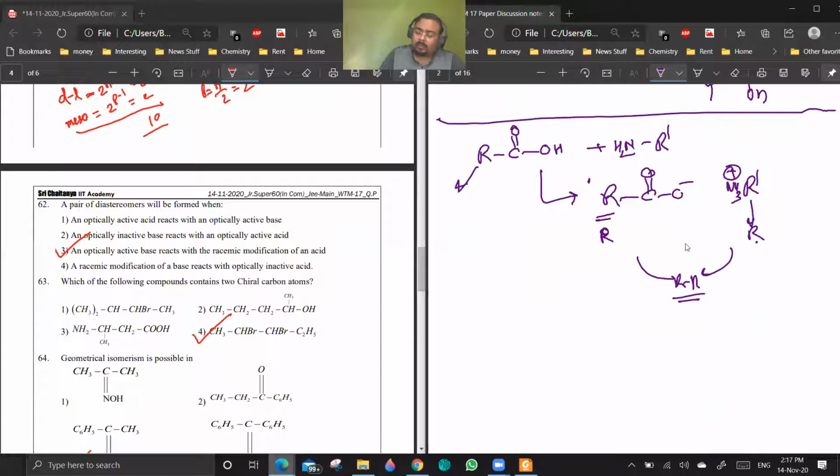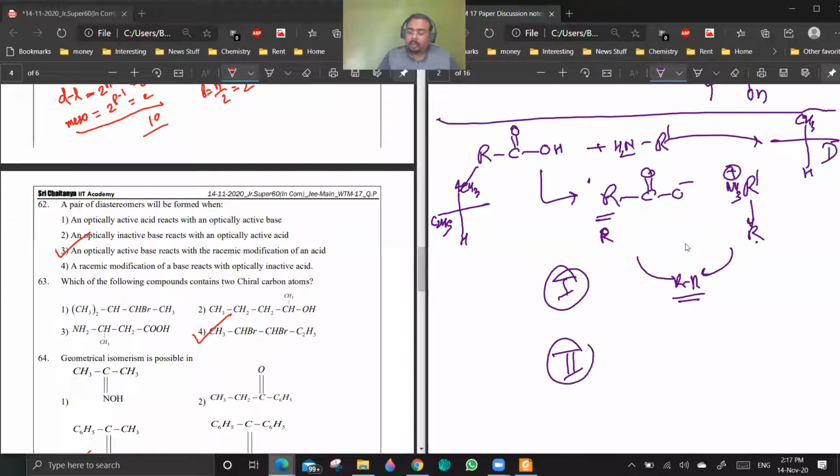Now you can take R to be any group, like CH3, C2H5. Here also you can take R dash to be CH3, or hydrogen, or deuterium. You can take anything. So the idea is that if the alkyl group here is having R and R, then you will get a single compound. This is case 1.